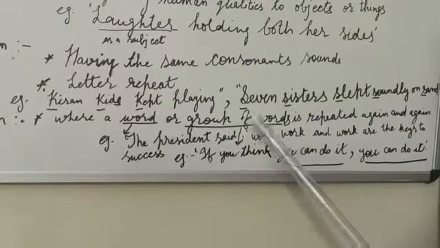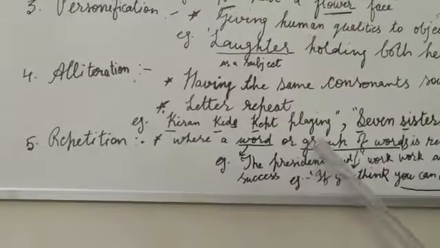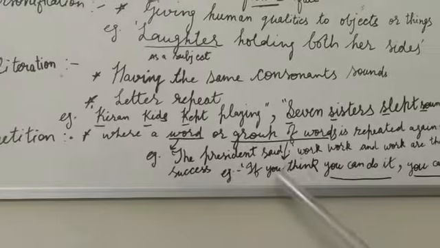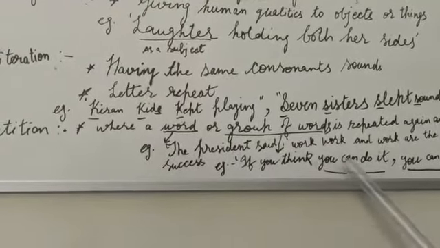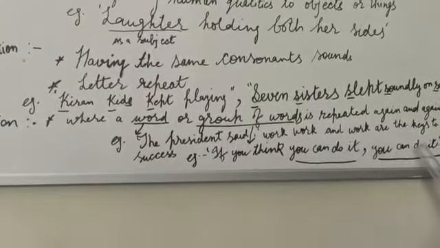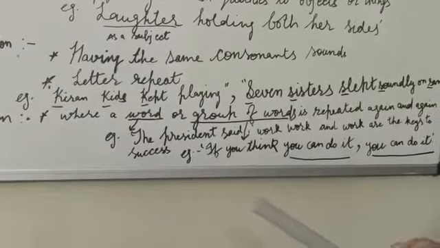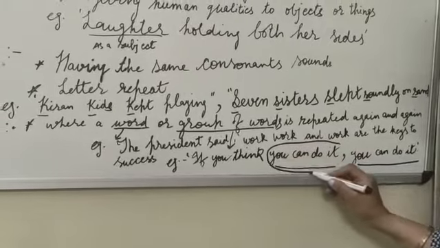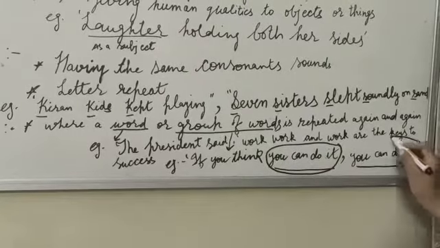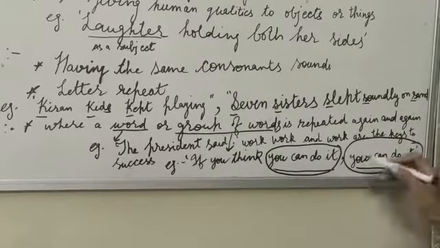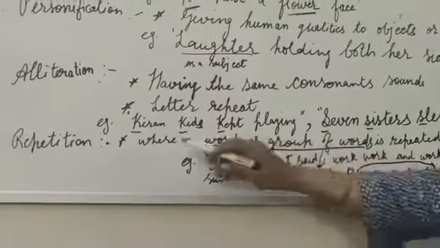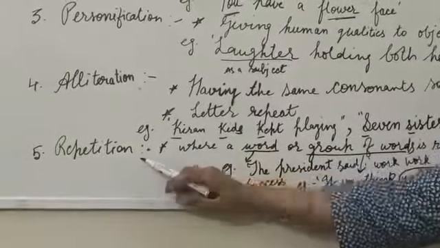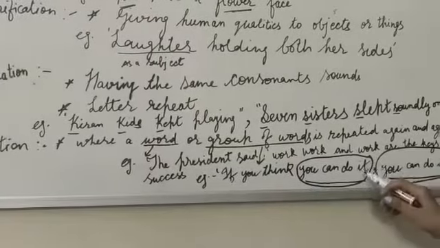So the figure of speech repetition is there. And group of words example is, if you think you can do it, you can do it. So here the group of words is repeated twice. Understood? So the figure of speech repetition is used by the poet.